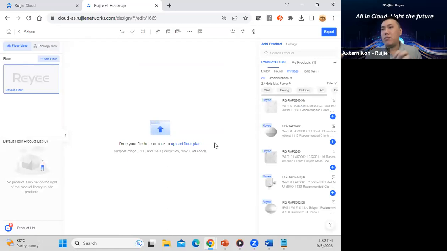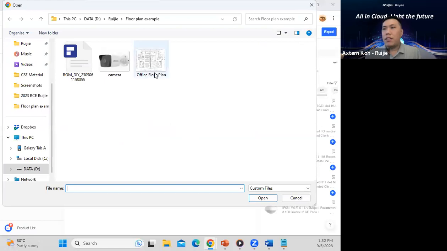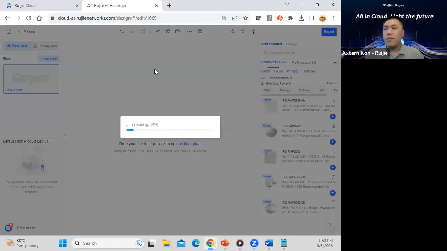This page is very important. You can upload your floor plan, and it can suggest all the equipment, including switches, routers, and so on. Now, how are we going to upload the floor plan, compared with the old system? It's very simple. You just need to upload the floor plan here. Click on floor plan, and you can see there is already a sample floor plan ready. I think this is the Ruijie Malaysia office floor plan.